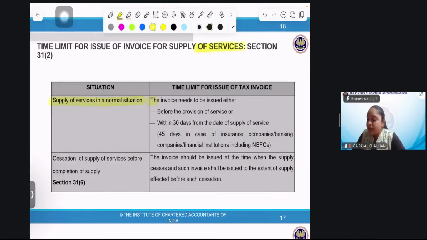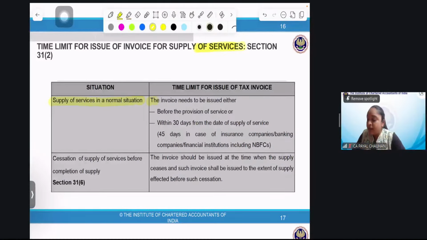I can issue an invoice either before the services, or within 30 days from the completion of the services, and 45 days in case of insurance company, banking company, financial institution, including NBFC. 15 days more gap has been given in case of these companies. The time period is 45 days.